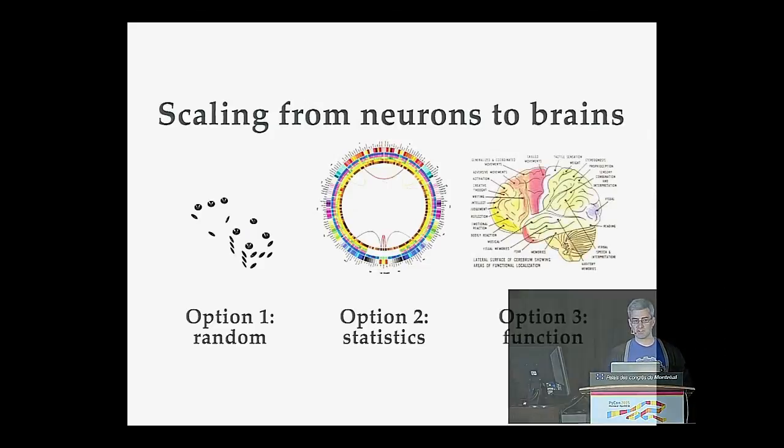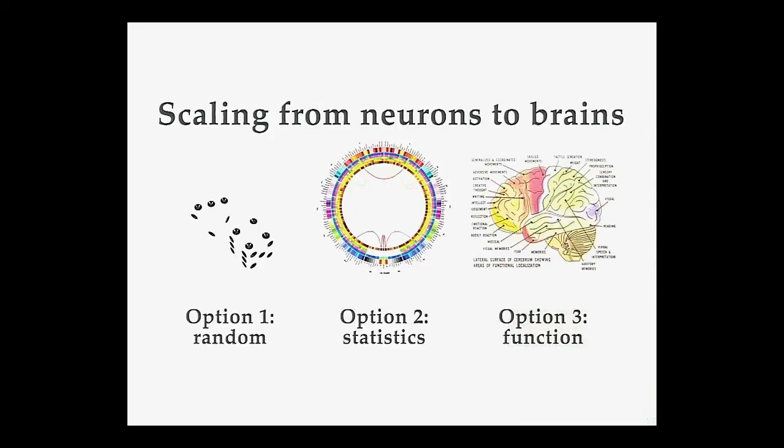The third option is to connect things up functionally. Neuroscientists have essentially ascribed functions to a bunch of brain areas. So at the back you have visual areas, areas that process visual information, motor areas, and working memory kind of at the front here. One way we could scale would be to take a region of the brain and try to replicate its function in a brain-like way.